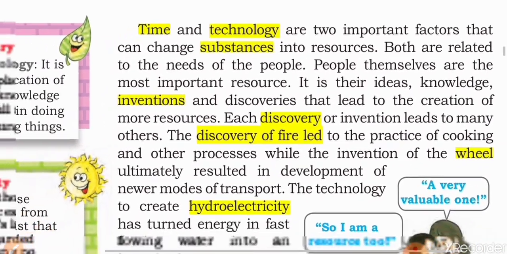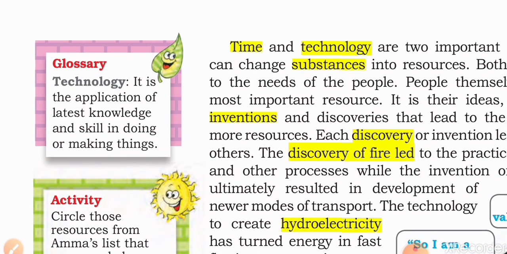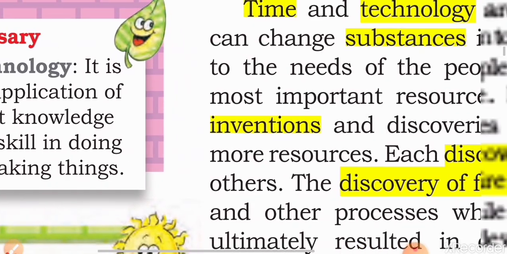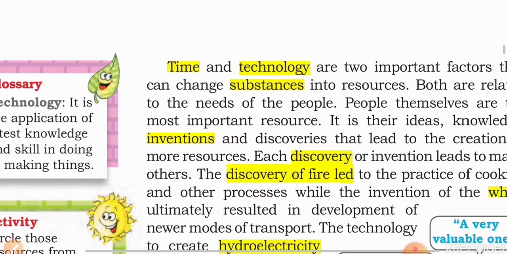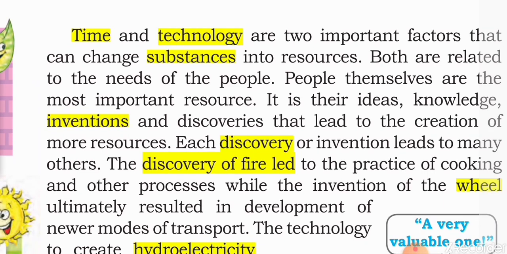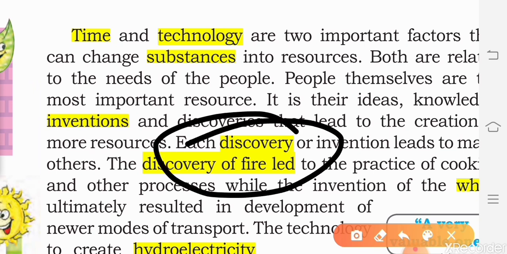Now let's see what happened with resources with time and technology, when we use our knowledge and skill. With time and technology, we convert these objects of nature into different resources, like the discovery of fire.